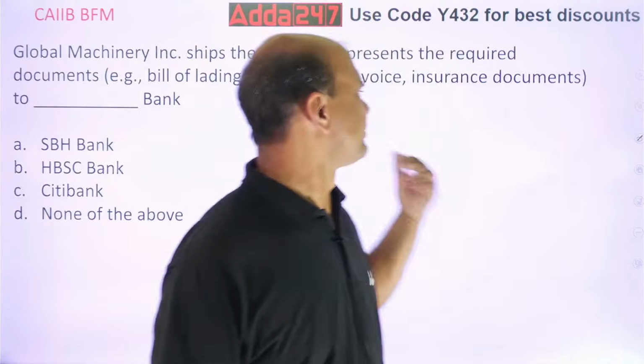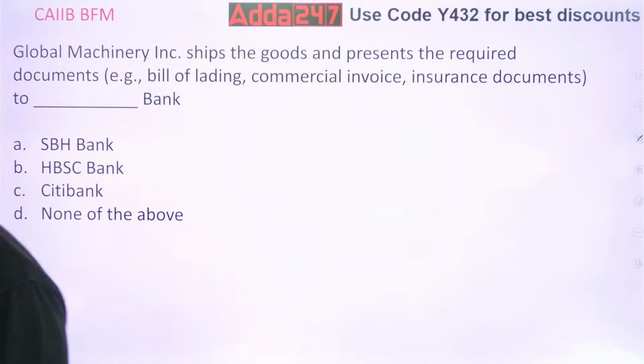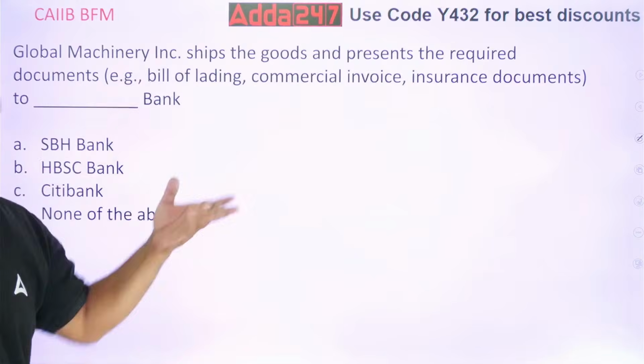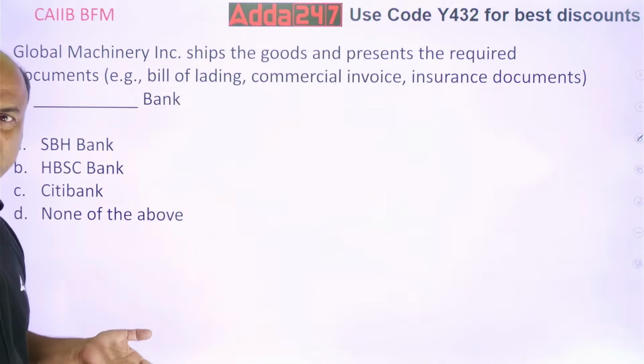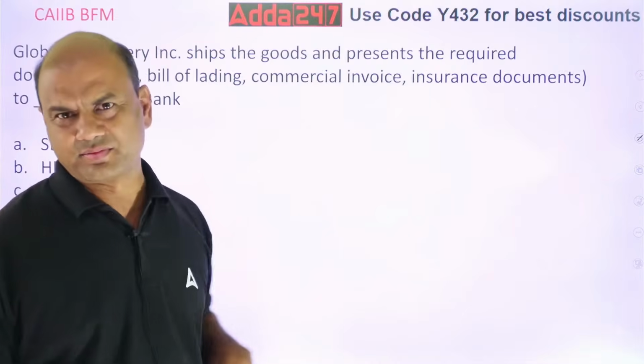More are there. This one. Check this. Global Machinery ships the goods and presents the required documents, that is bill of lading, commercial invoice, insurance to the bank. So, firstly, Global Machinery ships the goods. Why will Global Machinery ship the goods? Because Global Machinery is the exporter. It is a manufacturer of that machine. So, it will manufacture and send it.